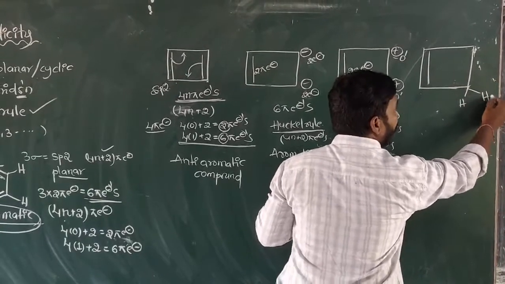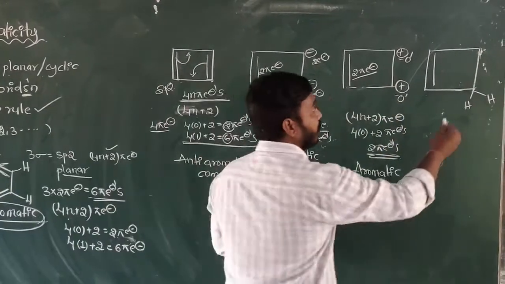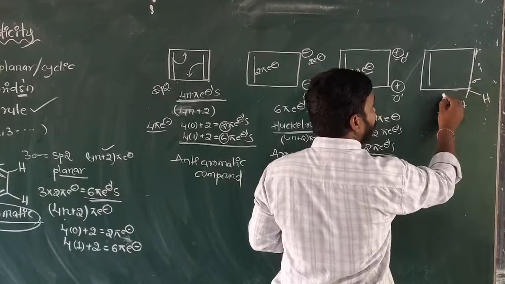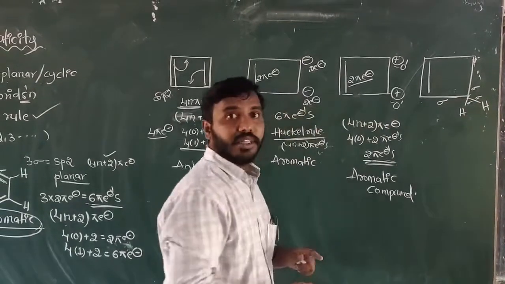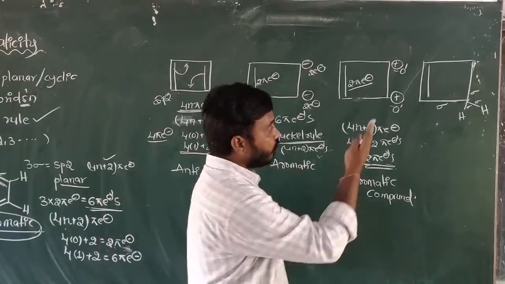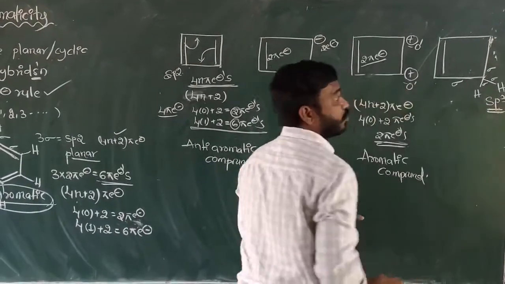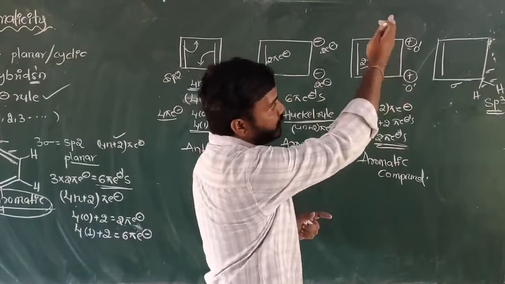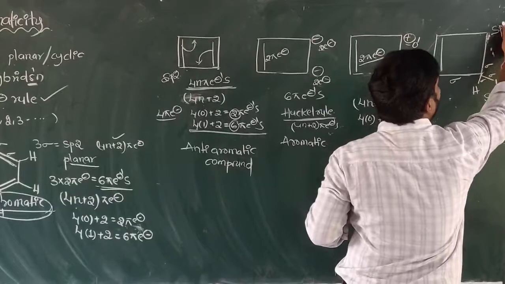That means that carbon has sp3 hybridization. Sir, how? It is also sigma, and it is also sigma. Totally 4 sigma bonds are there, so 4 sigma bonds means sp3 hybridization. Same as that, this carbon also has sp3 hybridization.